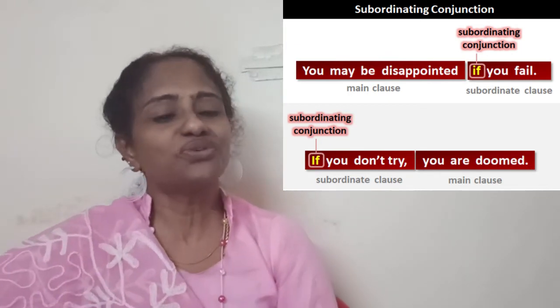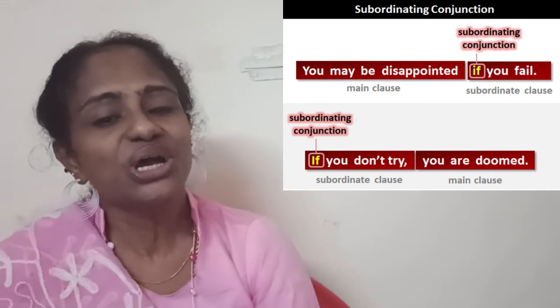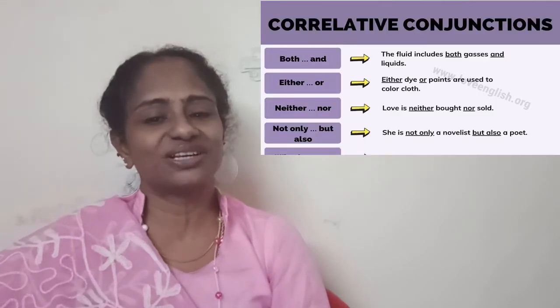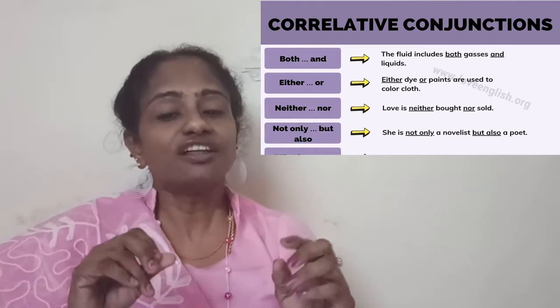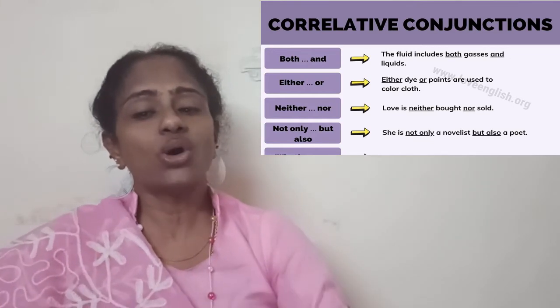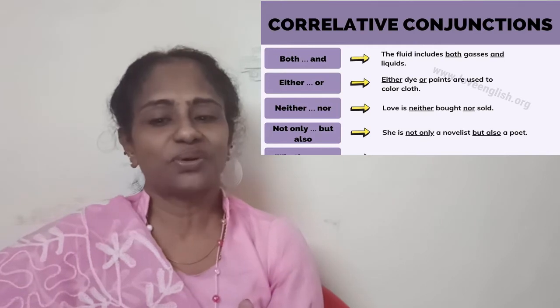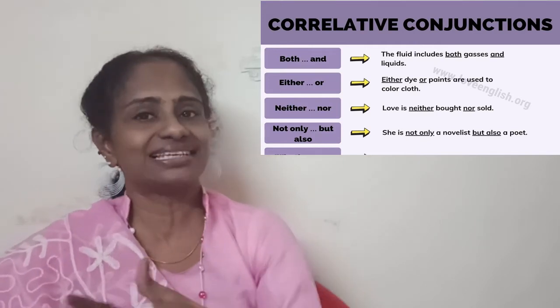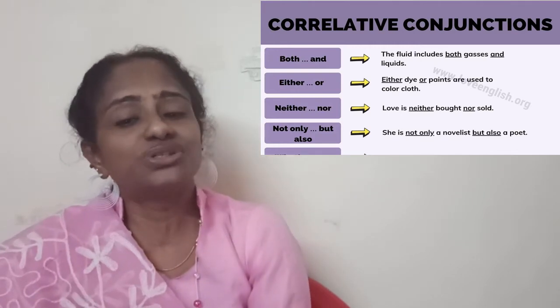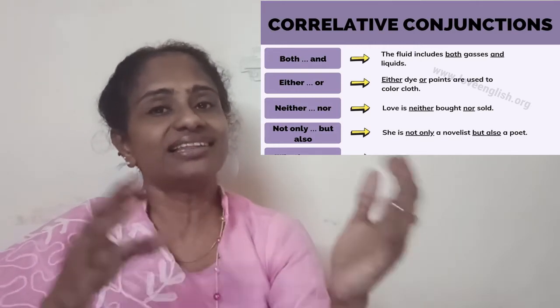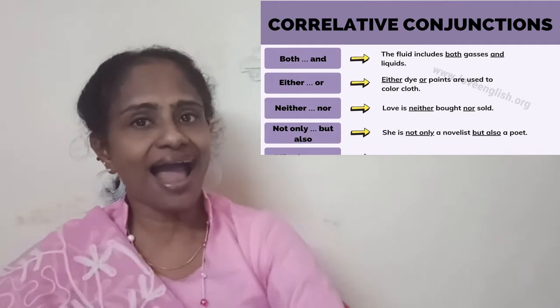So with that, we move to the last conjunction, which is correlative conjunction. You have both of these coming together. The fluid includes both gases and liquid. Either dyes or paints are used to color: either, or; both, and.